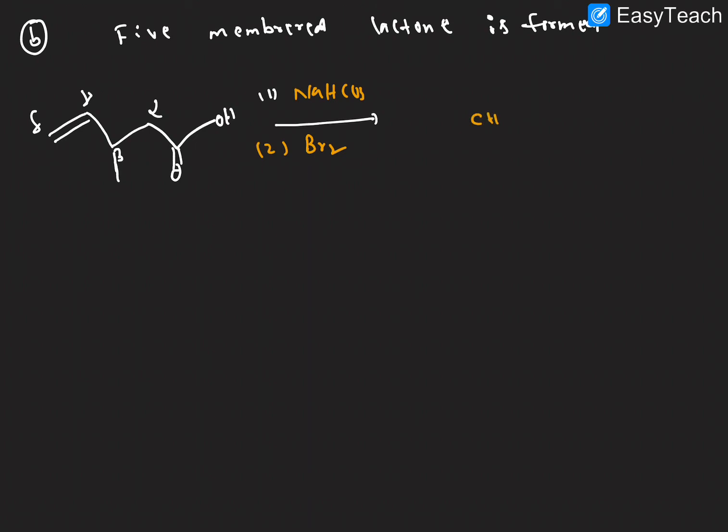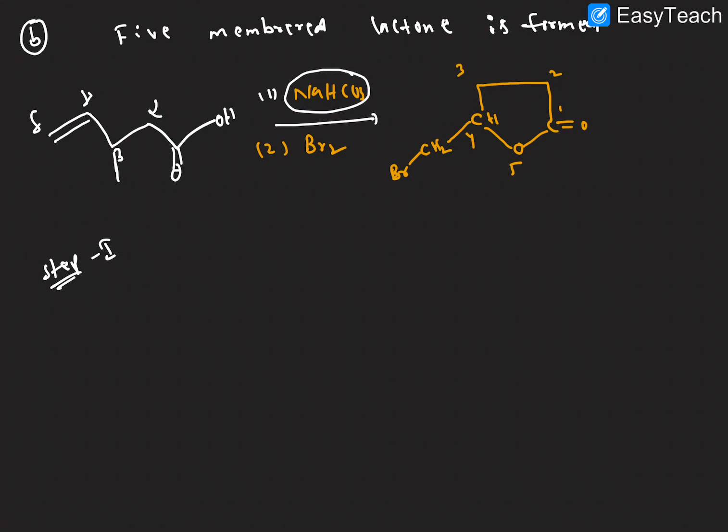So what is the product we'll get here? CH, this is a C double bond, and here it contains CH2Br, right? So the ring size is 1, 2, 3, 4, 5. So we get a 5-membered lactone, right? Let us see the mechanism, and we'll clearly understand. Step 1: what happened here? The base abstracts the proton, right?